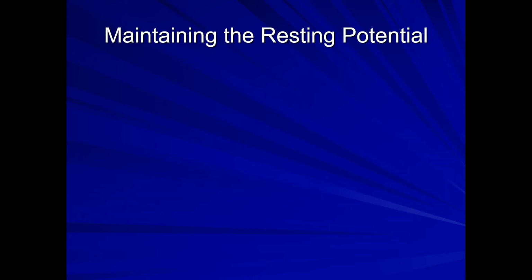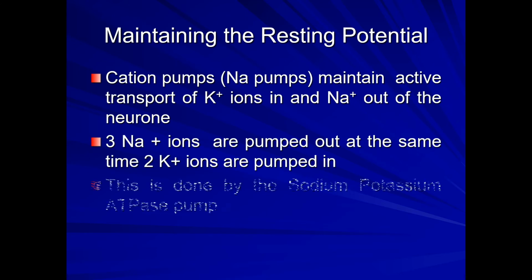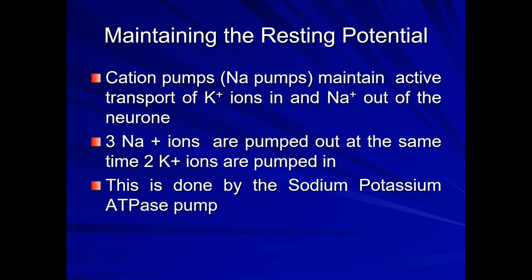Now you look at how this resting potential is maintained. There are certain pumps, cation pumps. Sodium pumps maintain the active transport of potassium ions in and sodium ions out of the neuron.